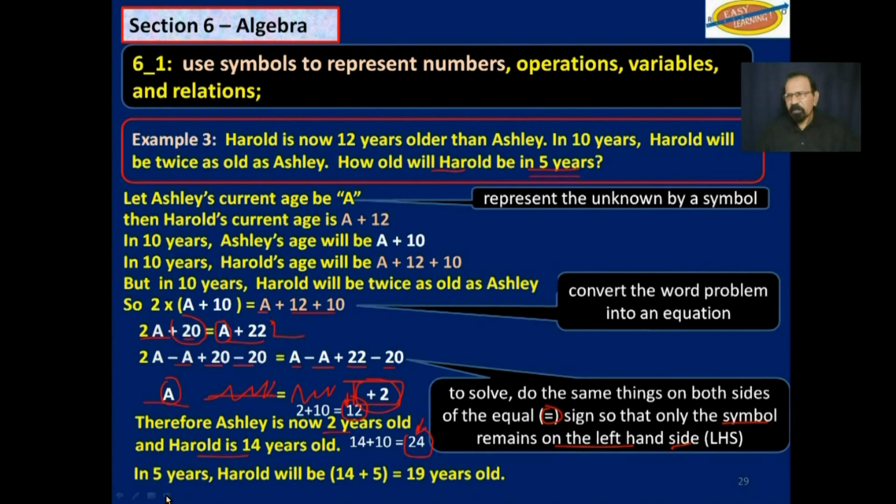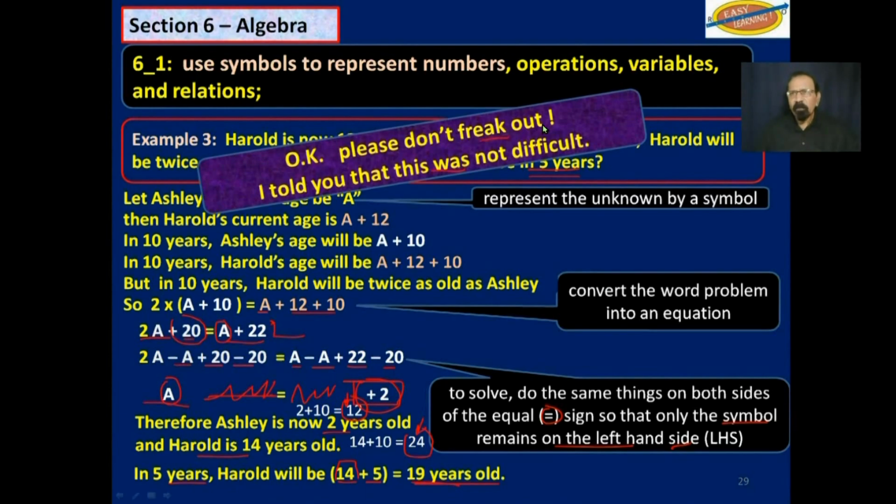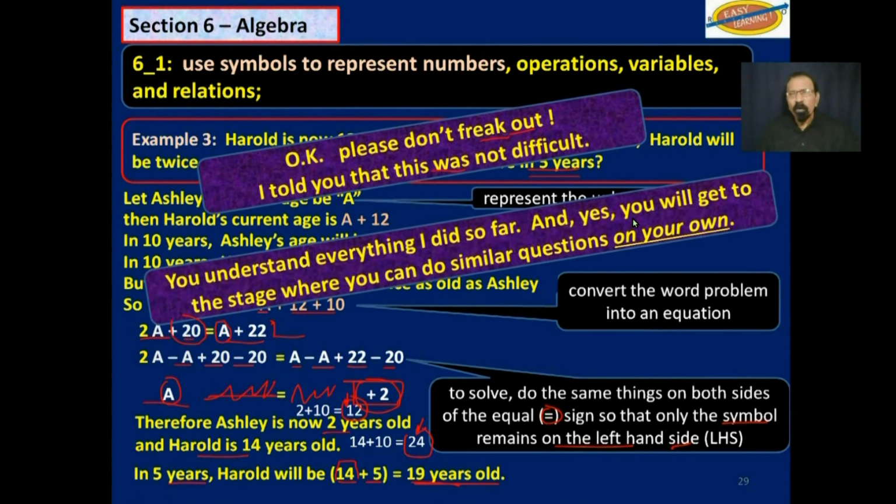In 5 years, Harold will be 14, because we found out that he is currently 14, plus 5, which would be 19 years old. Okay, please don't freak out on this. I know it may look difficult, but I told you it was not as difficult as it looks. And I will teach you step by step how to solve these problems and even more difficult problems on your own.